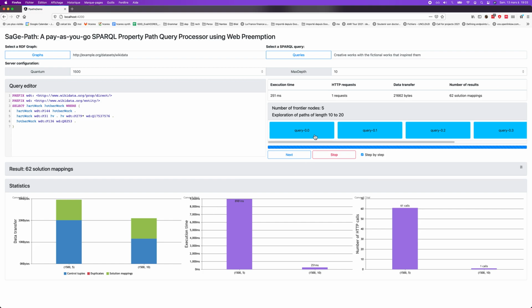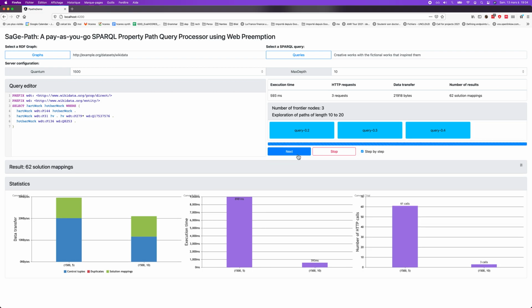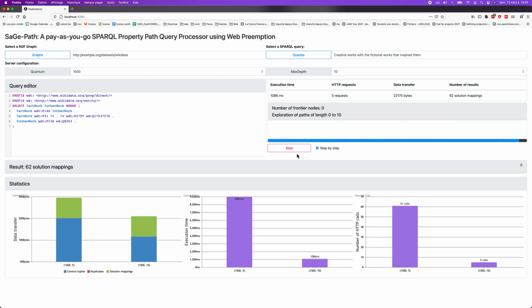So now, of course, we have fewer frontier nodes because we are exploring with a higher depth in the graph. So I can execute because there are not a lot of queries. So okay, I finished. As you can see, with a max depth of 10, it's much more efficient to execute a property path.